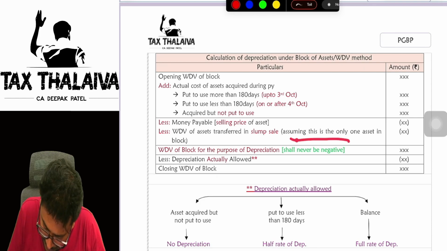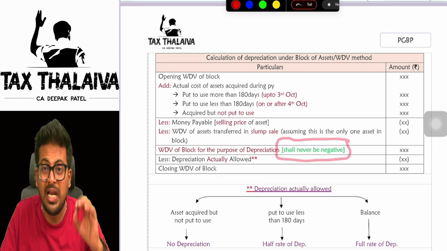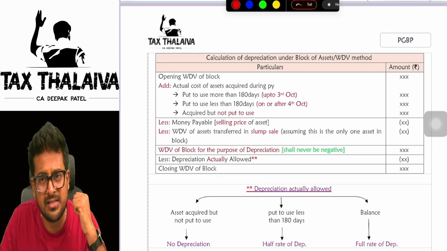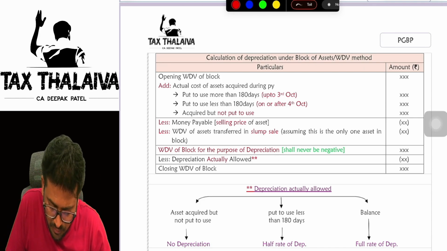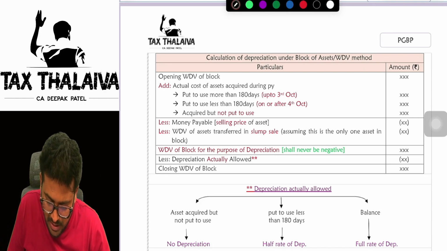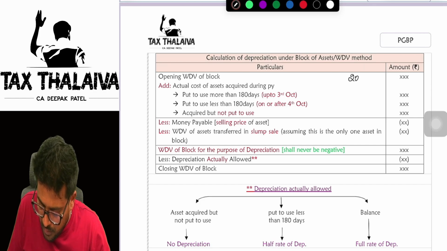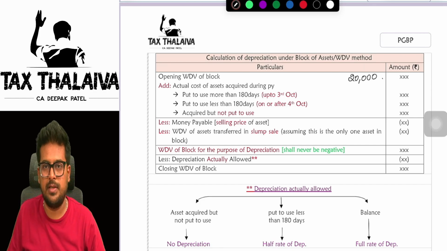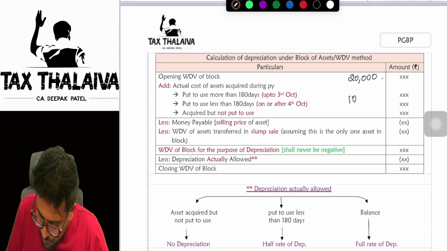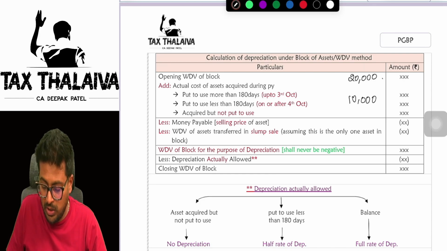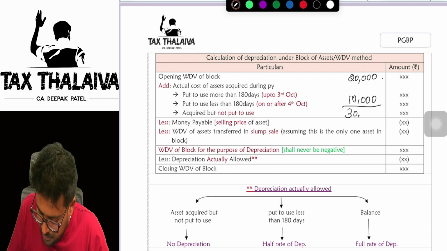Sir, what is this in green, sir? It shall never be negative. What do you mean, sir? Very simple. Let me take one example here. Let's say the opening WDV of the block was 20,000 rupees. You purchased assets for 10,000. Total how much? 30,000.